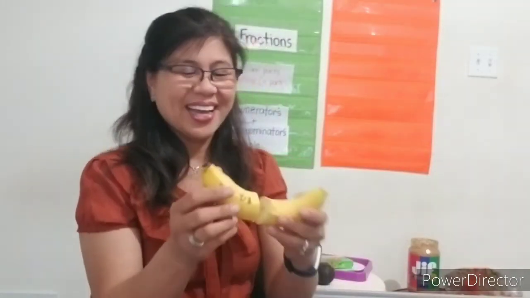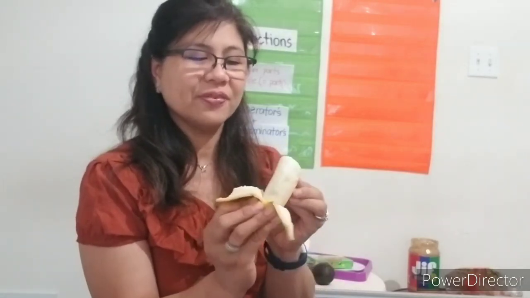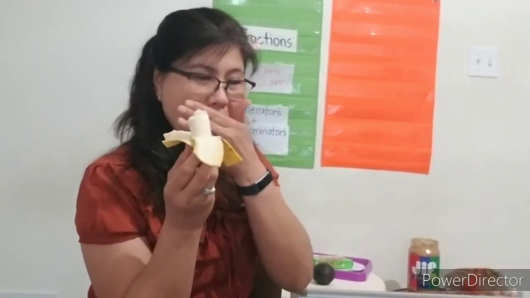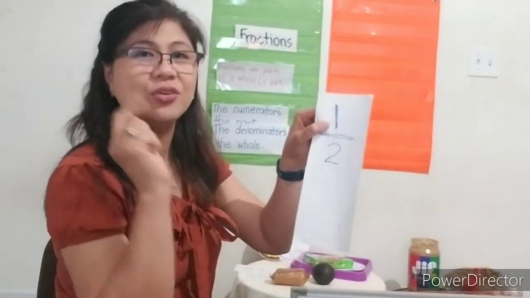I'll practice more. Okay, so this is my one whole banana. Take 1/2 and then eat 1/2. How do you eat the banana again? So you peel it off and yum. I'm eating my 1/2 of banana. Sorry, I'm eating with my mouth full. Okay. All right. Yum, yum. I finished my 1/2 banana. You finished 1/2 of your banana? Okay. So that is 1/2. You ate 1/2.